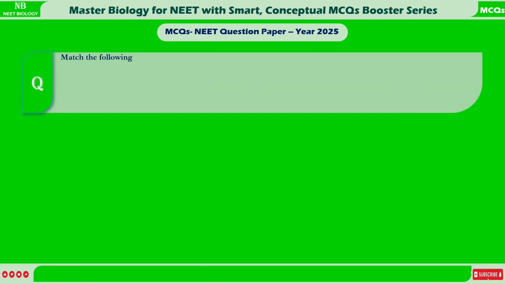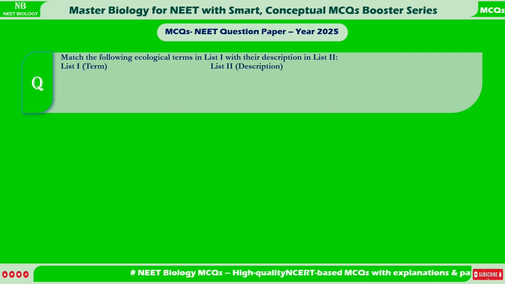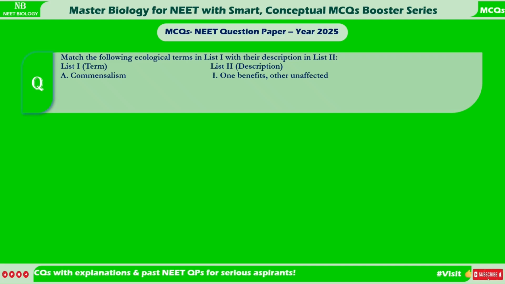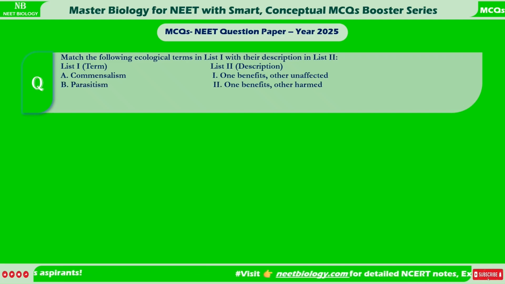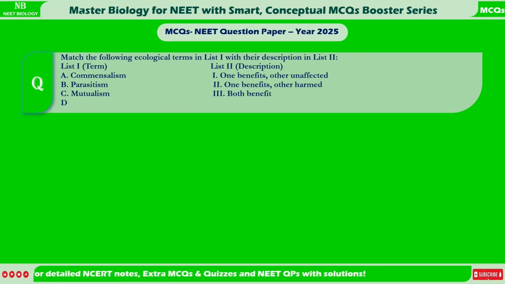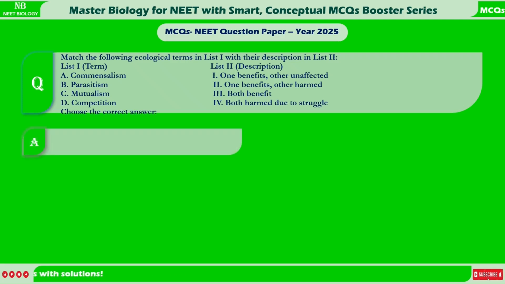Match the following ecological terms in List 1 with their description in List 2. List 1, term. List 2, description. A. Commensalism. 1. One benefits, other unaffected. B. Parasitism. 2. One benefits, other harmed. C. Mutualism. 3. Both benefit. D. Competition. 4. Both harmed due to struggle. Choose the correct answer.